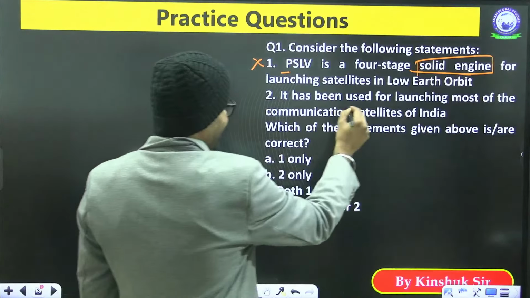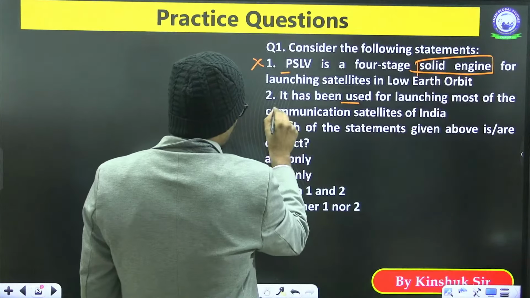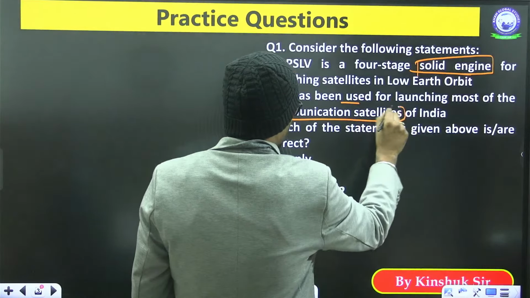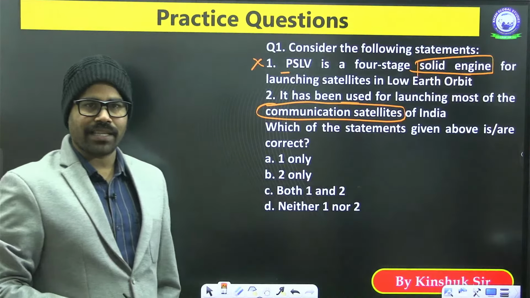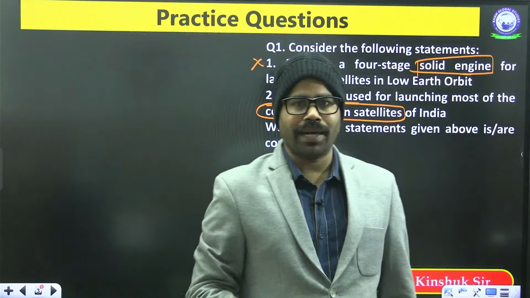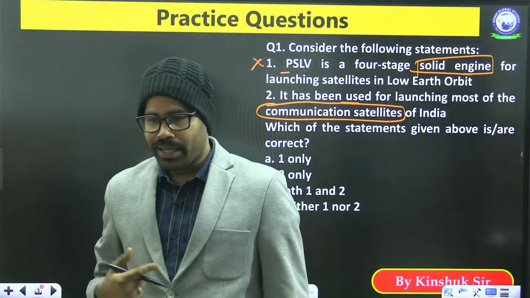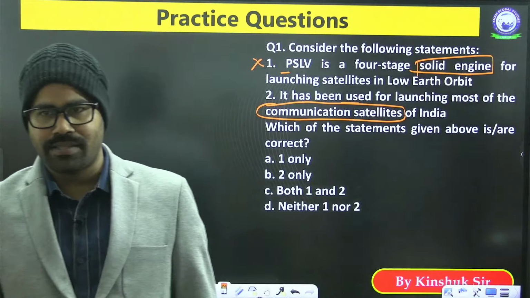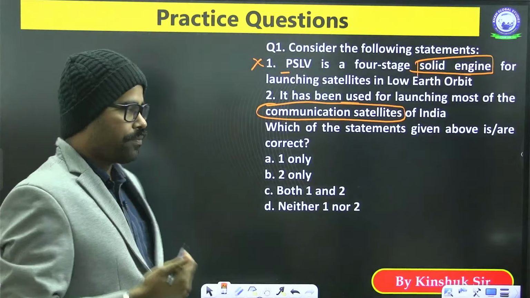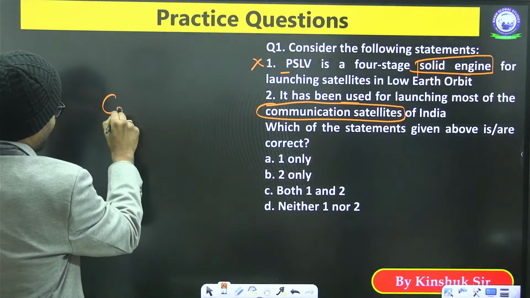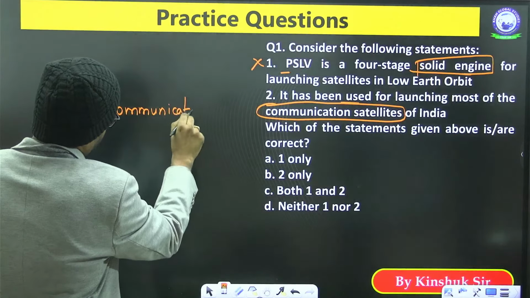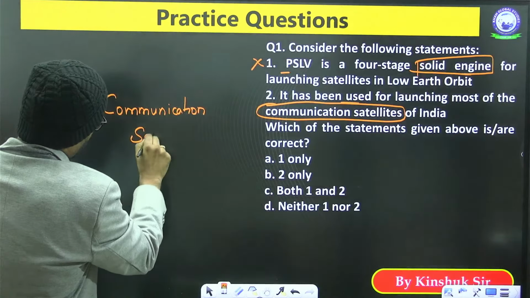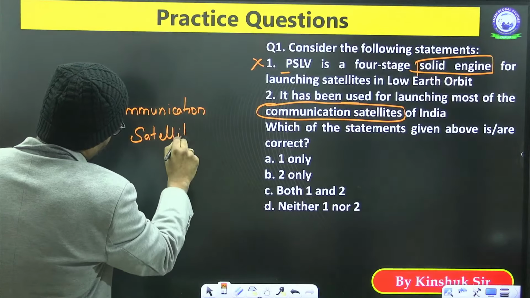The second says that it has been used for launching most of the communication satellites of India. You will find that most of the communication satellites in India have been launched with foreign help, with the help of France and other countries. It is not by PSLV. Why? When we are talking about communication satellites, there are two things.